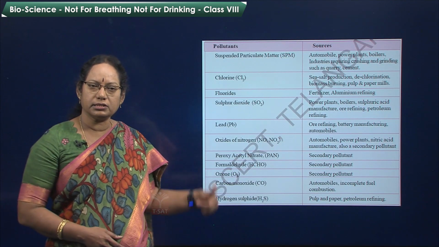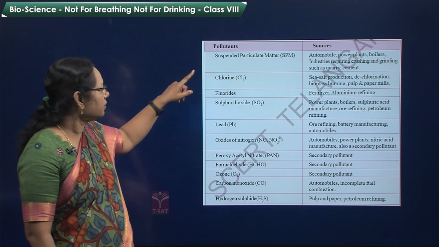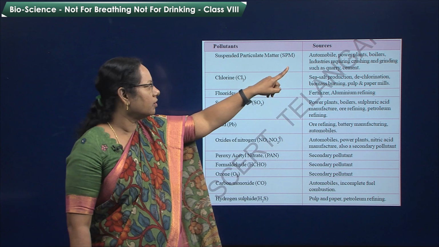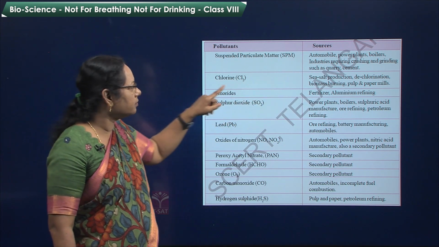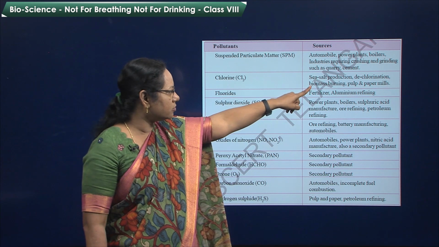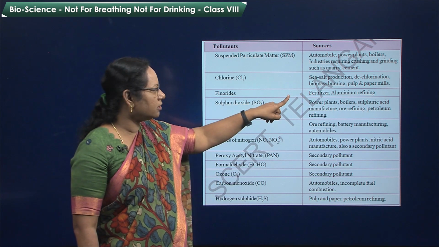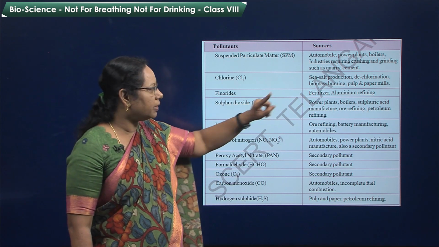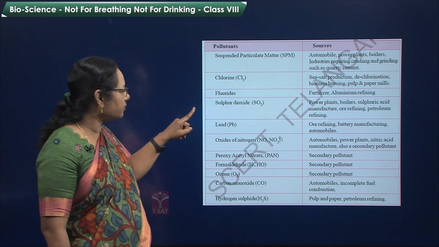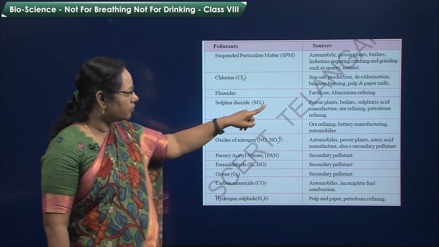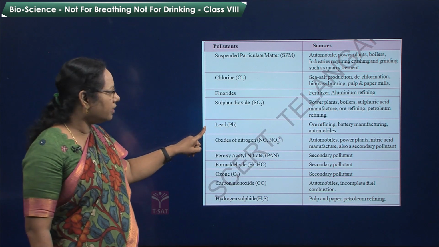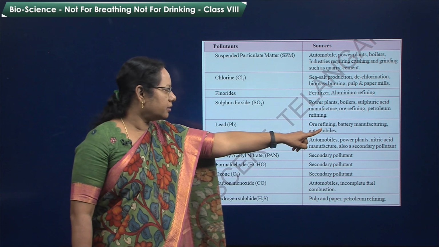Now, here you can see some of the pollutants. Suspended particulate matter is released from industries, automobile industries, and boilers. Chlorine gas is released from sea salt production units, dechlorination, biomass burning, and pulp and paper mills. Fluorides come from fertilizer and aluminum refining, sulfur dioxide from power plants, ore refining, petroleum refining, and lead from ore refining, battery manufacturing